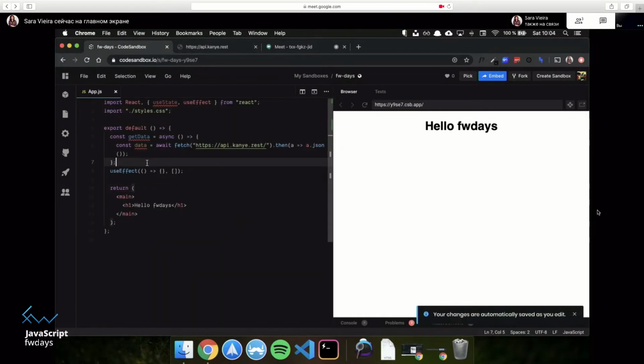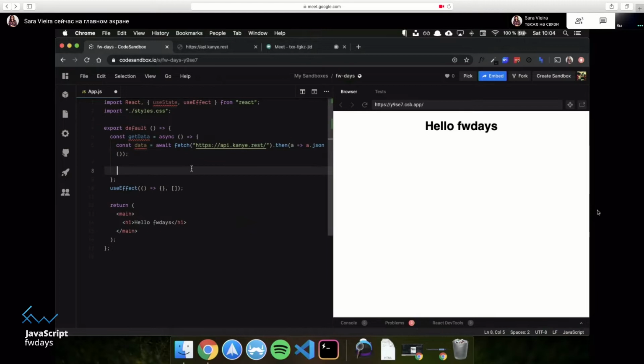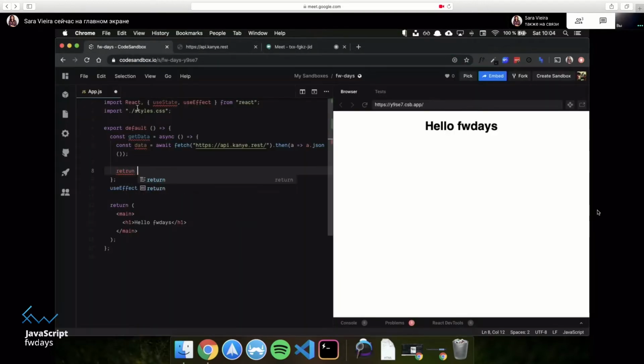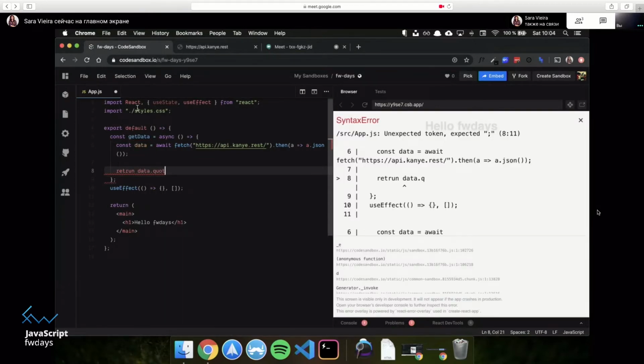And apparently, yeah, okay, it wrapped like literally in here, which is kind of dumb, but you know what's up. Okay, so then if I go into this API, I can see that it just returns a quote. So then I just need to return data.quotes. Quote. And that's not how you type return. This is how you type return.